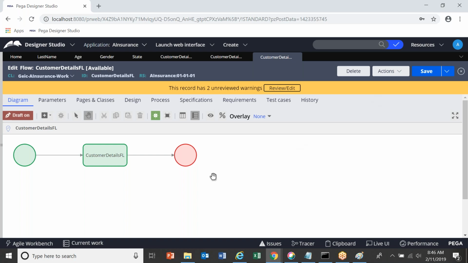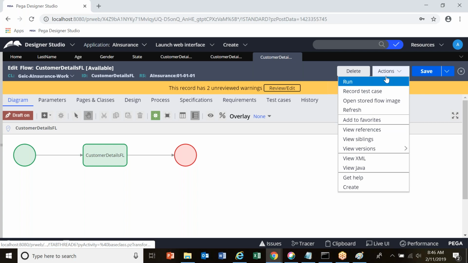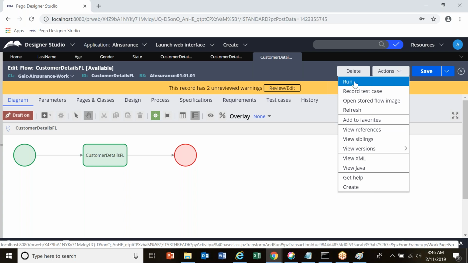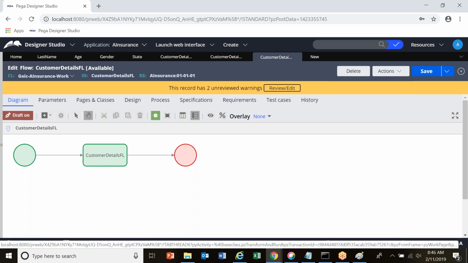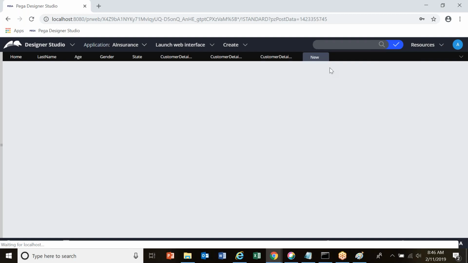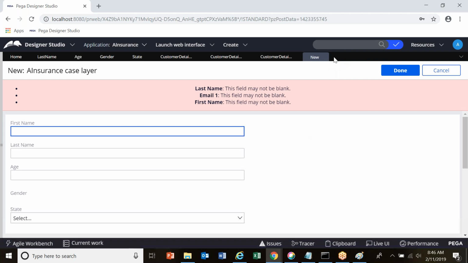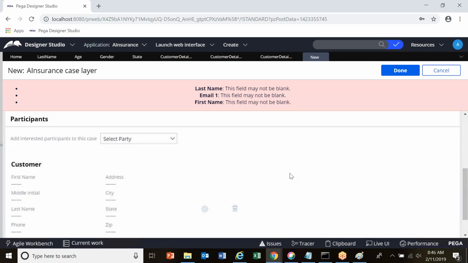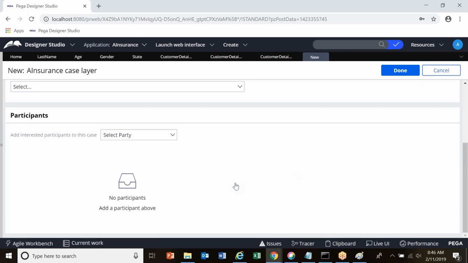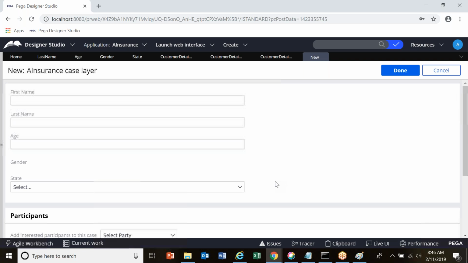This flow, from actions, click on run. There is some option called run. Click on this run. Okay, so you have to delete participant. There is something called parties. For every flow, there will be default parties. You have to remove that party and click on done.